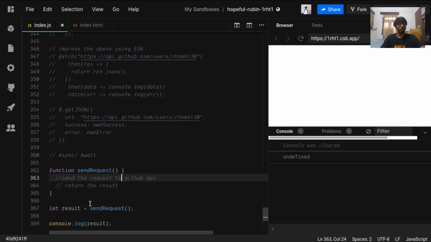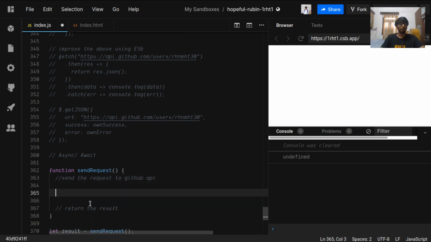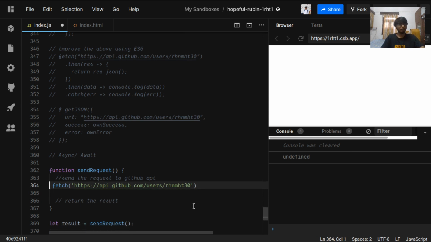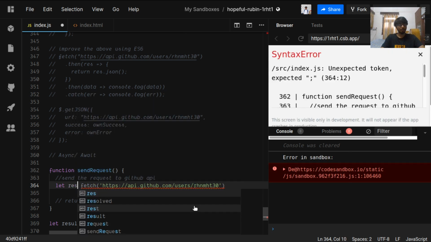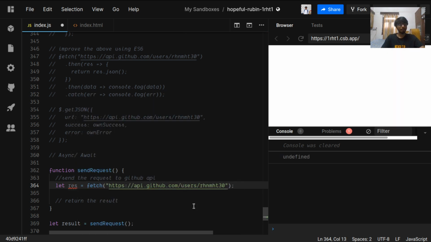Okay, so first of all we need to send the request to the GitHub API, and we will use the same fetch API with the same URL. Let me just copy this URL. Now the thing which will be different here is that we will have let response be fetch.